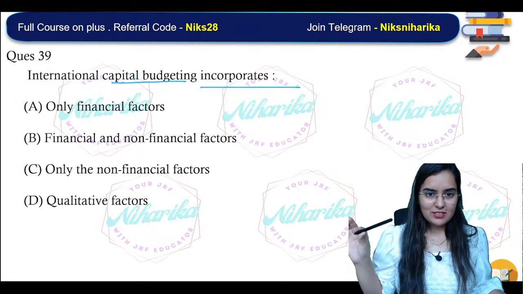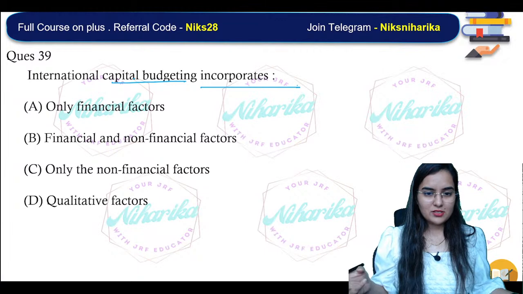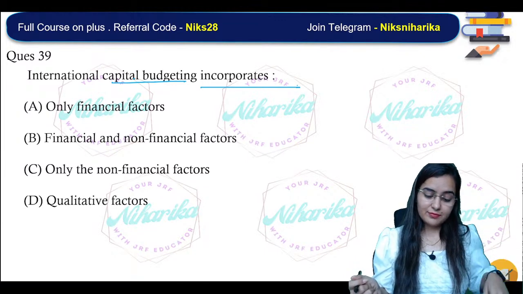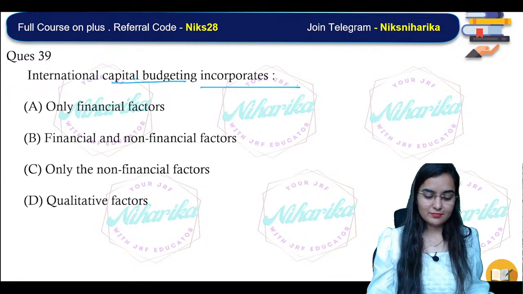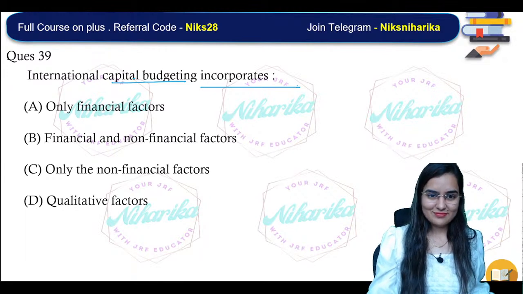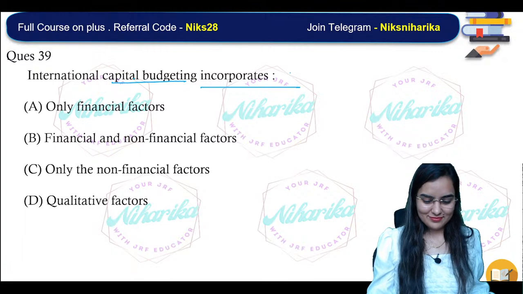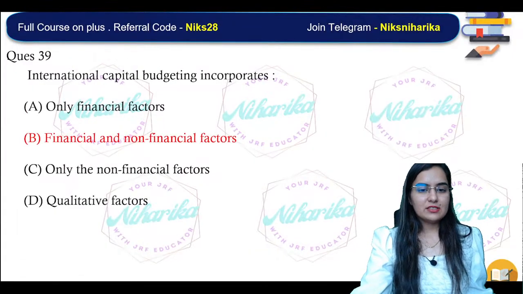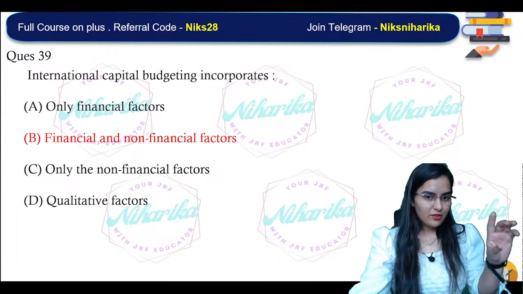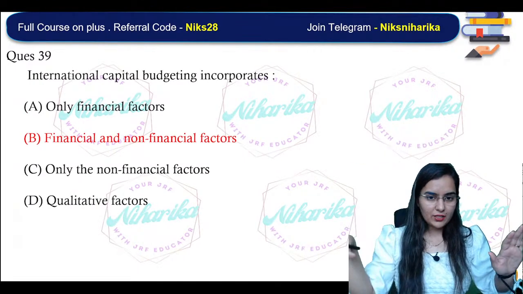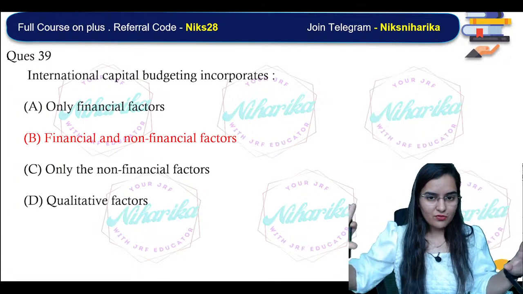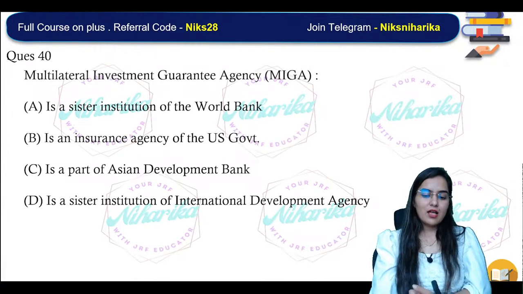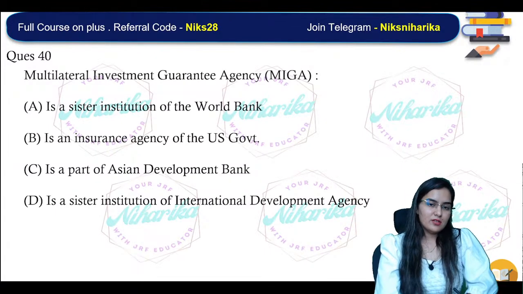See, international capital budgeting incorporates financial and non-financial factors. We have done now financial risk, non-financial risk. So financial factors, non-financial factors. Simple.